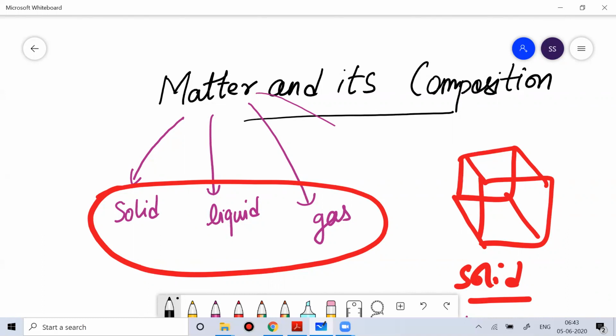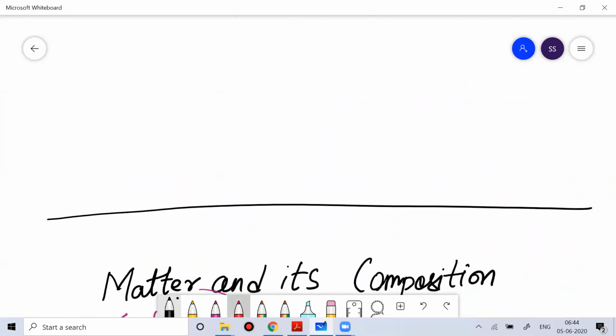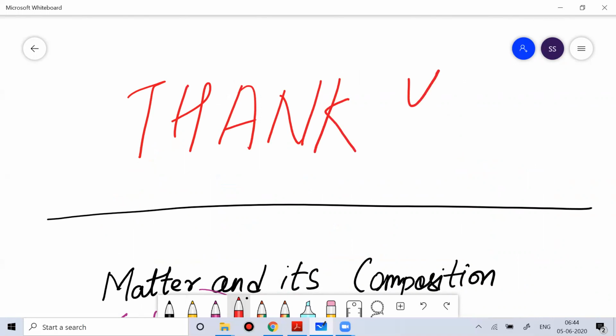So I have started my class with this very important unit, which is basically the understanding of matter around us. In that we have studied a very important chapter, matter and its composition. Guys, I really wish that you have enjoyed this session and learned something from it. The idea of delivering this class is to make sure that you come out having learned something, which is very important. So with that intention, it's time for me to wind up the class.